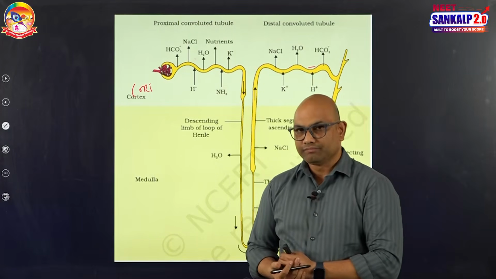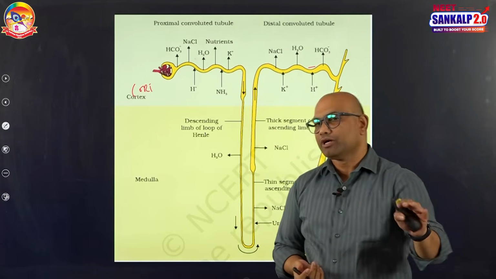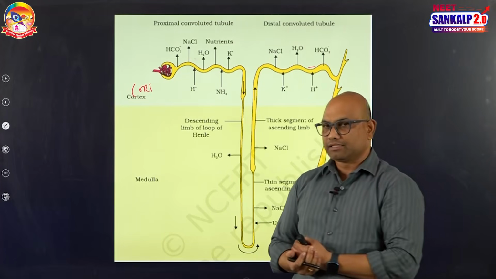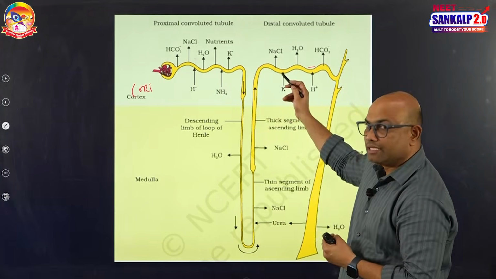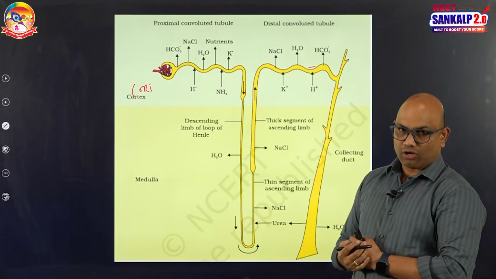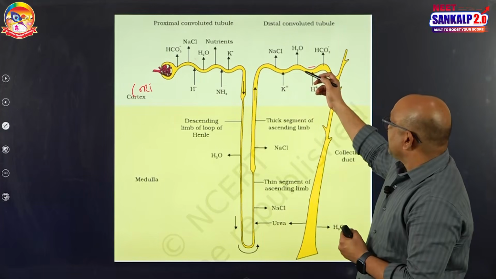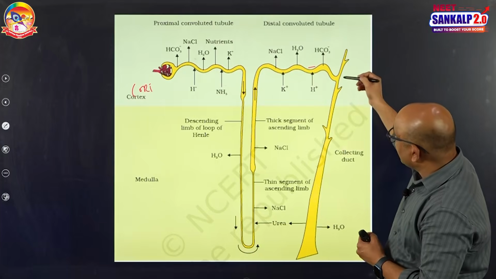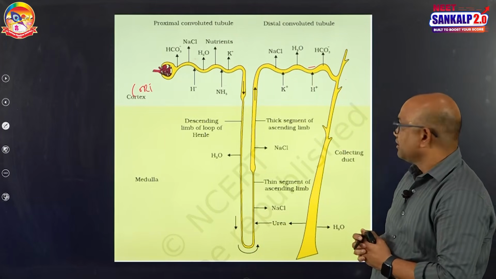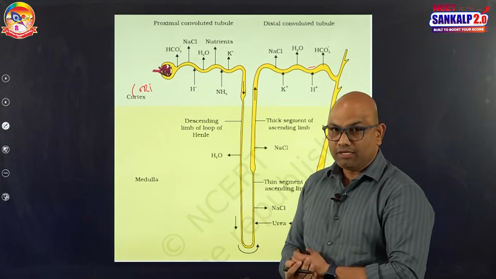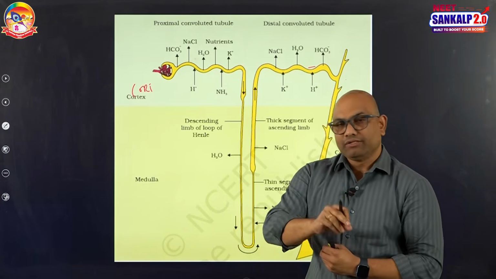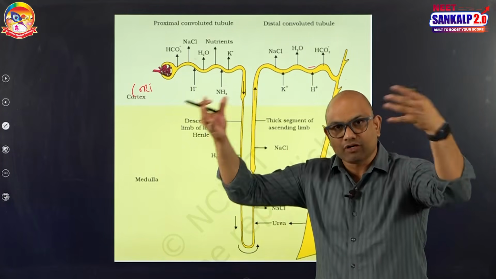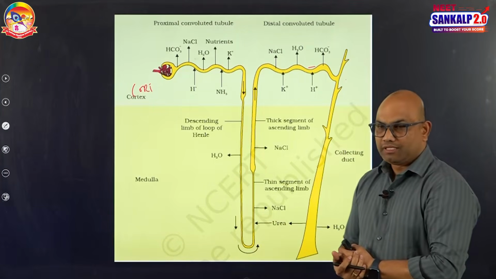DCT is also coiled. DCT is also lined by simple cuboidal epithelium. And there are some specialized cells like principal cells and intercalated cells in the DCT. DCT is located in the cortex region. See, at the tip of the DCT, many DCTs open into the collecting duct. See, this is the collecting duct. A collecting duct is there in the cortex and also extends into the medulla. But the collecting duct is not a part of a single nephron. DCT opens into collecting tubules, which open into the collecting duct. So, many DCTs of many nephrons open into one collecting duct. So, this is regarding nephron structure.